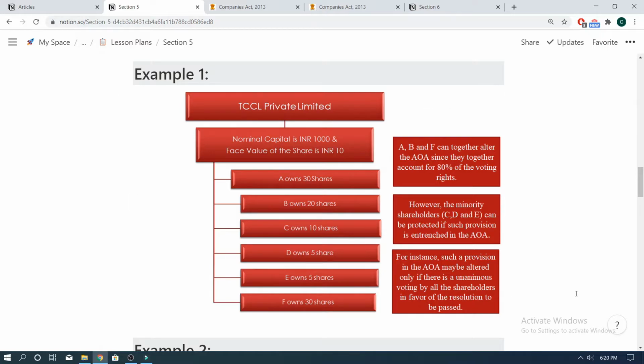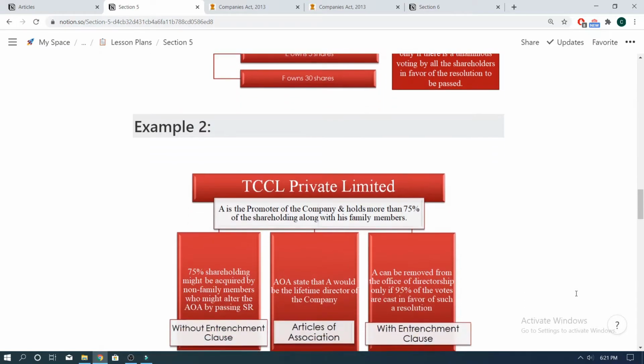Unanimous means that all the shareholders, that is A, B, C, D, E and F, would have to together vote in favor of altering the Articles of Association. That is, approval should be given by all the shareholders. Even if one shareholder votes against the passing of the resolution to alter the Articles of Association, then such a resolution won't be passed and the Articles of Association would not get altered. So, in such cases, there can be a requirement of unanimous approval and consent from all the shareholders. Let's see another example.